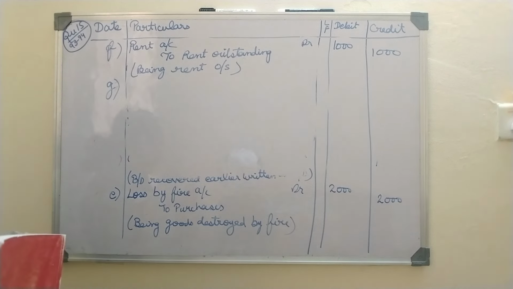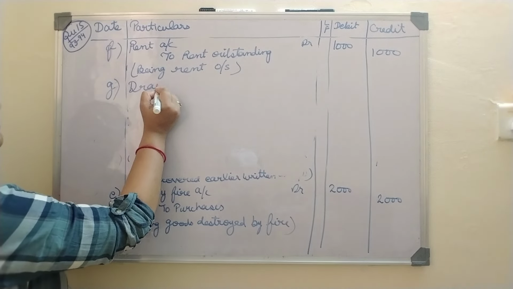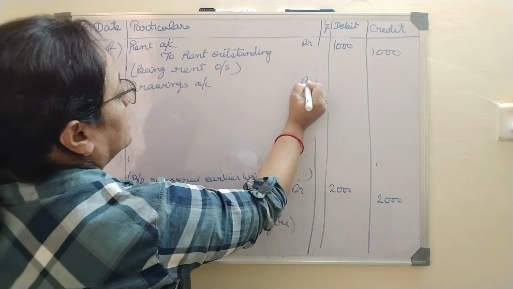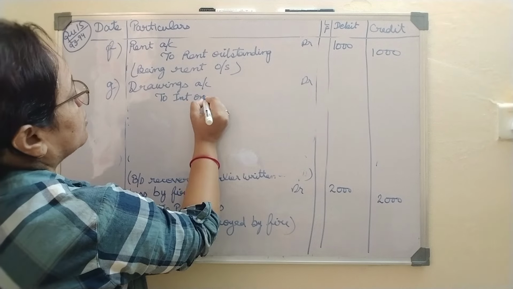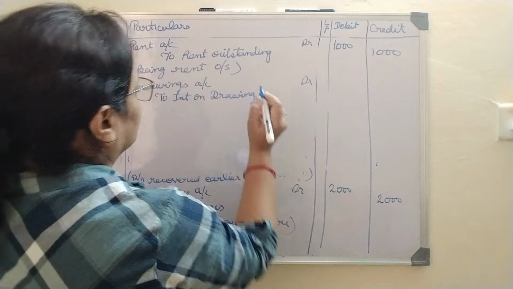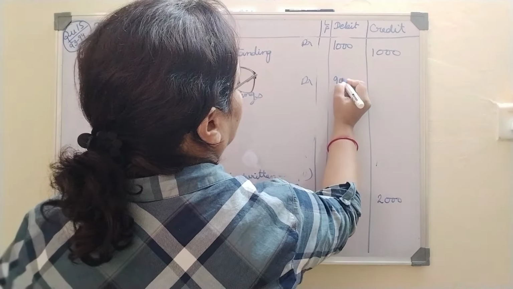Now interest on drawings. So whenever we are charging interest on drawings, it will be credited. So drawings account debit to interest on drawings, right? So it is 900 rupees.